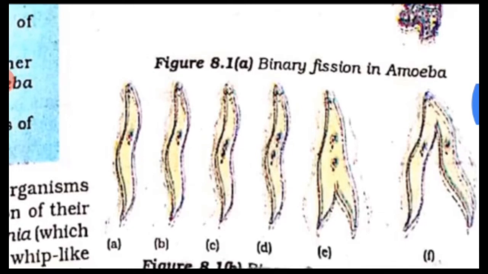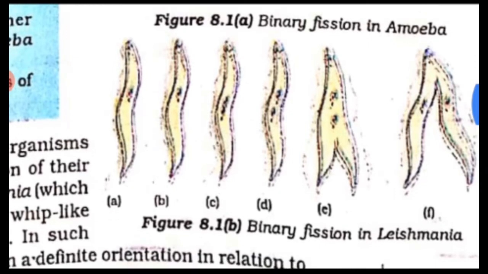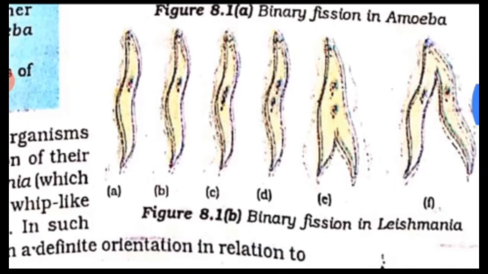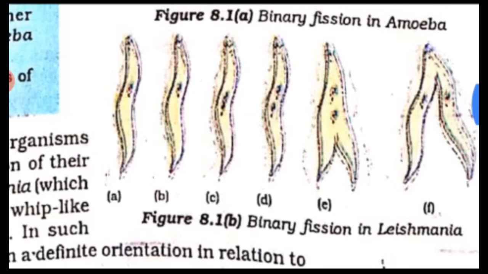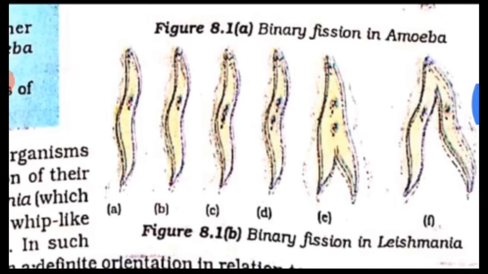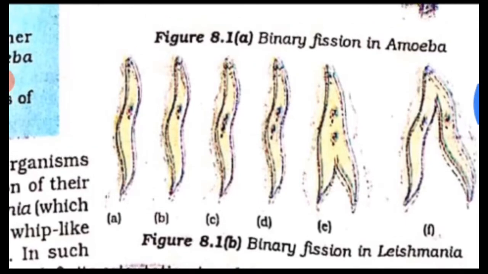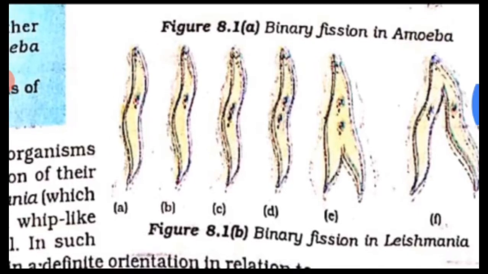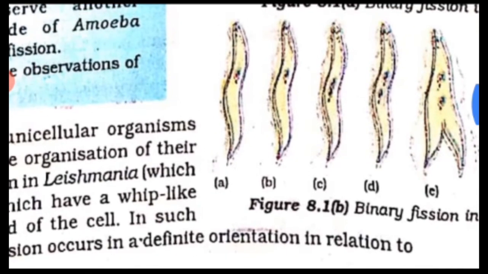Okay, so our next topic is fission. Fission. Okay, so what is fission? For a unicellular organism, unicellular means a single cell. So for a unicellular organism, cell division, or we can say fission, leads to the creation of new individuals, means with the help of one individual they can create a number of cells.